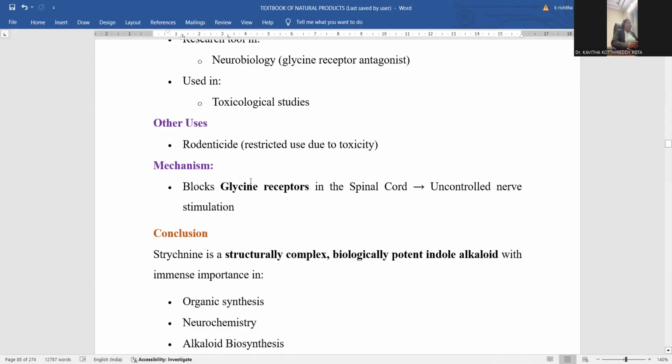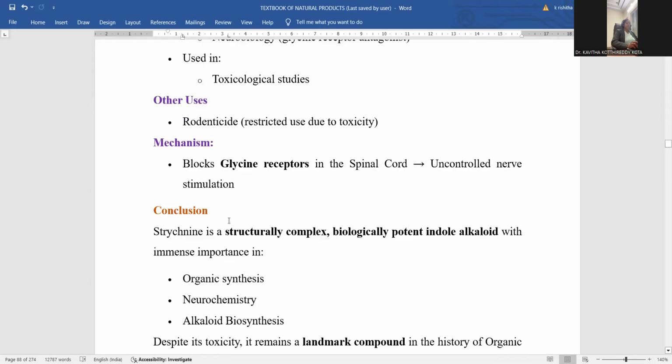So all these will be restricted by means of strychnine because of its toxicity. It works like a rodenticide. You can use it as a rodenticide. It is used to kill mice in the croplands, and wherever grain storage godowns are there, there also we require this. So there you can use this strychnine as a rodenticide, right?